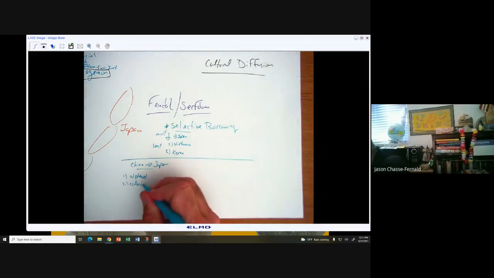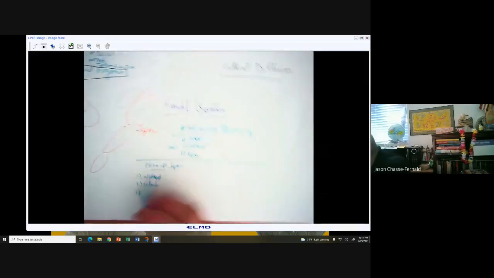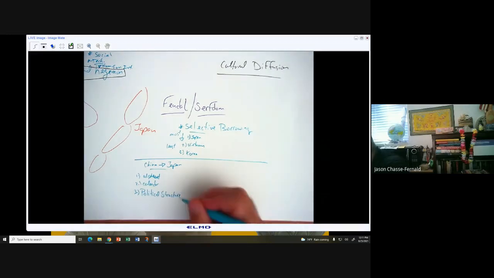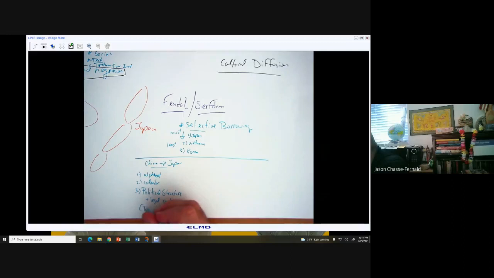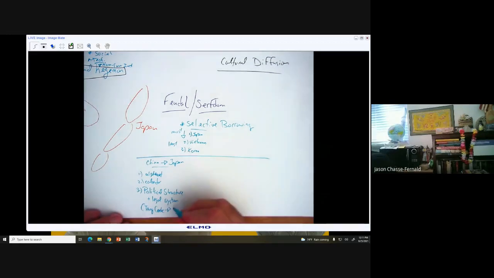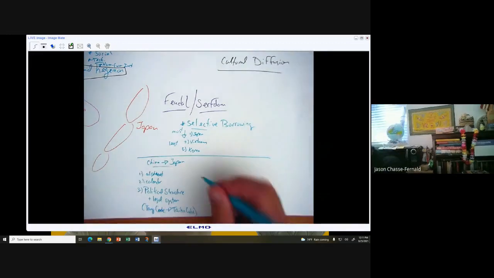Calendar. I should try to write a little bit more legibly. Political structure. And let me add legal system. What we're really talking about here is the Tang Code. This is the legal code established during the Tang Dynasty in China, and in Japan, this gets adapted. It's clearly an example of cultural borrowing.